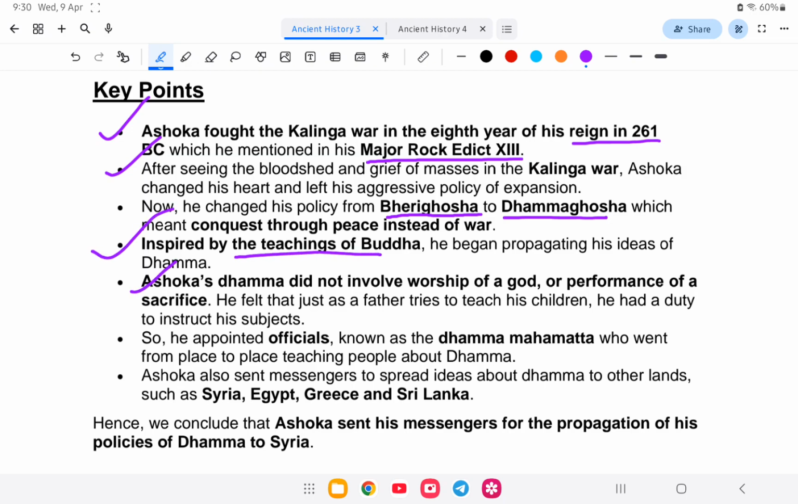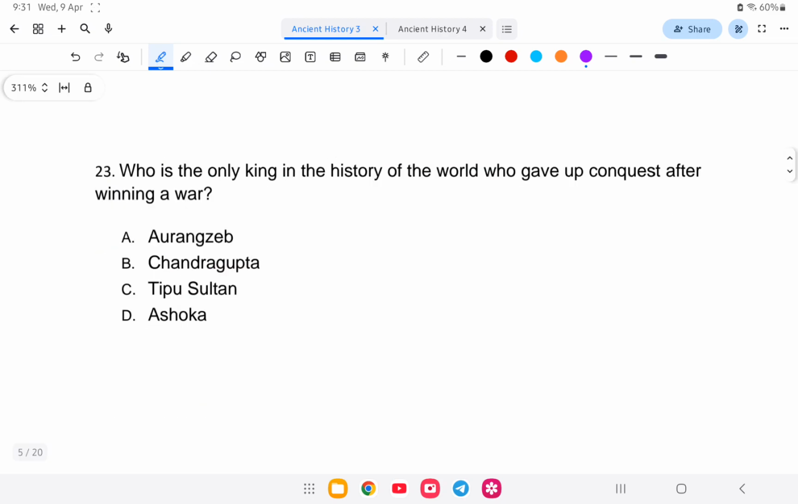Ashoka's Dhamma did not involve worship of a god or performance of a sacrifice. He felt that just as a father tries to teach his children, he had the duty to instruct his subjects. He appointed officials known as the Dhamma Mahamatras. He sent messengers to Syria, Egypt, Greece, and Sri Lanka. So the answer is option D, that is Syria. Let us go to the next question.